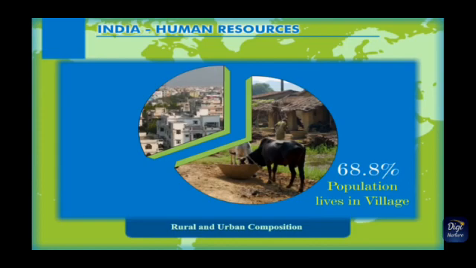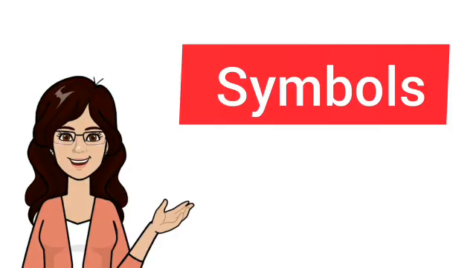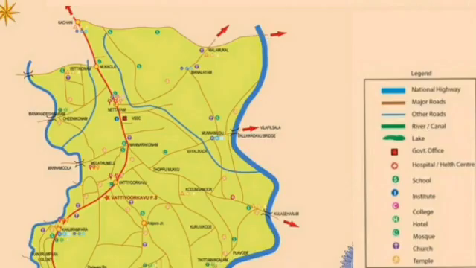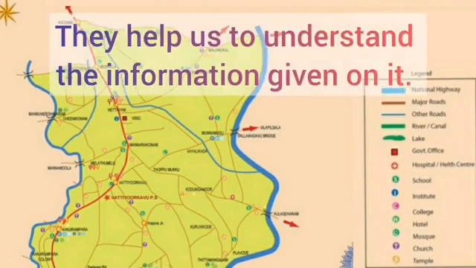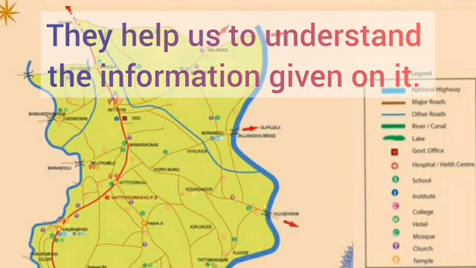Now let us look at the different conventional symbols used on maps. Map makers generally use their own symbols, but some symbols are used conventionally by all the map makers. The symbols help us to understand the information given on it.